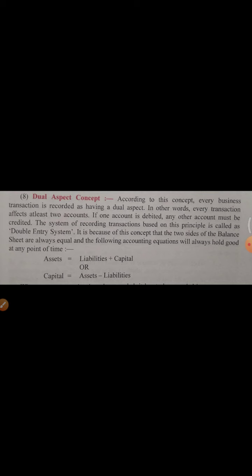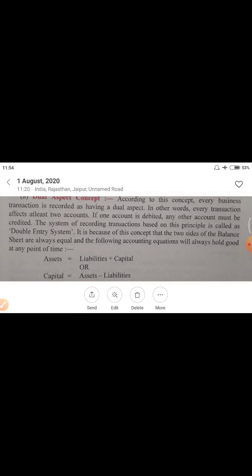If one account is debited, any other account must be credited. Now the points here are debited and credited. These are also new words for you. What are the meanings of debited and credited? I will explain these words in the next video, so don't worry about these. The system of recording transactions based on this principle is called the double entry system. Double entry system means every transaction will give effect on at least two accounts. It is because of this concept that the two sides of the balance sheet are always equal and the accounting equation will always hold good at any point of time.